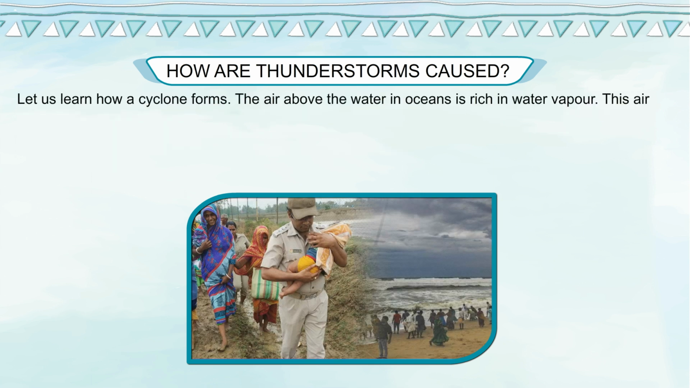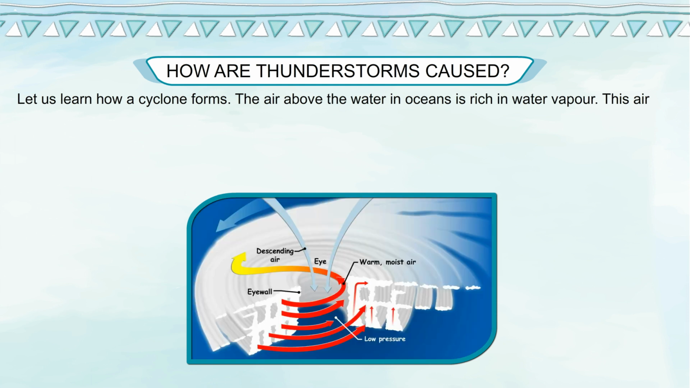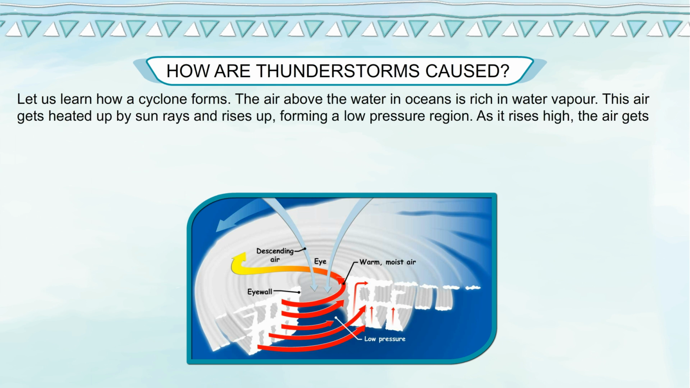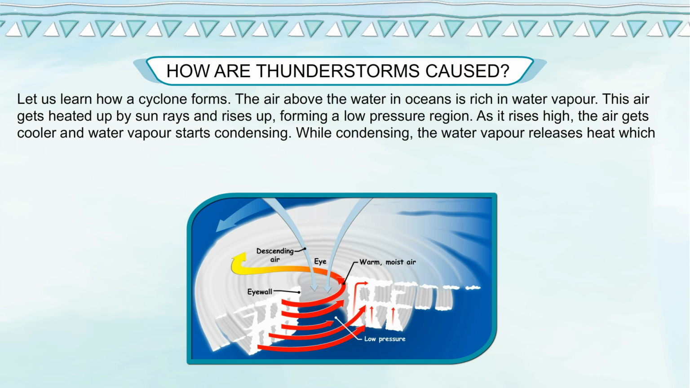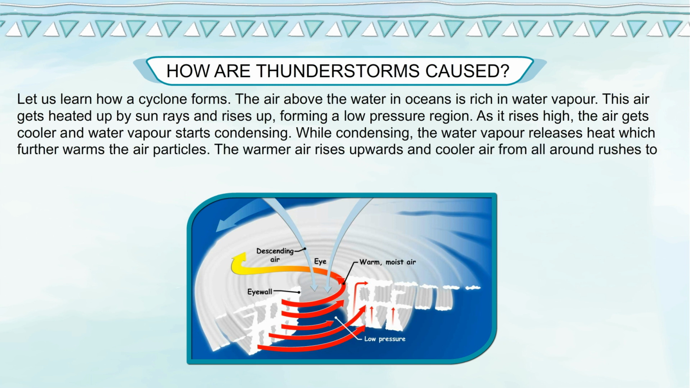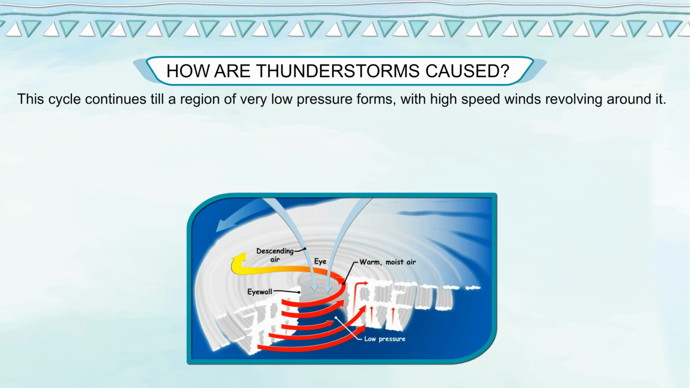Let us learn how a cyclone forms. The air above the water in oceans is rich in water vapor. This air gets heated up by sun rays and rises up, forming a low-pressure region. As it rises high, the air gets cooler and water vapor starts condensing. While condensing, the water vapor releases heat, which further warms the air particles. The warmer air rises upwards and cooler air from all around rushes to take its place. This cycle continues till a region of very low pressure forms with high-speed winds revolving around it.